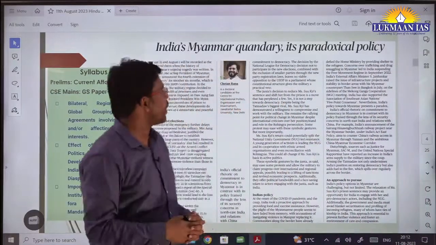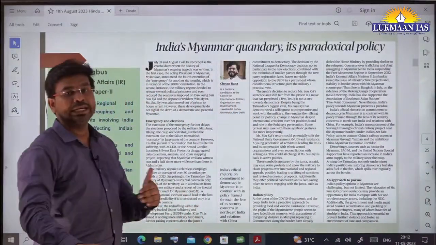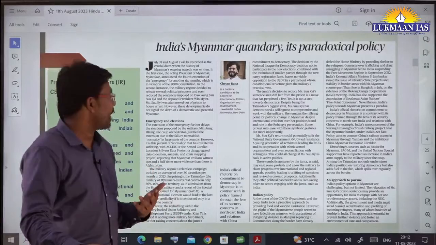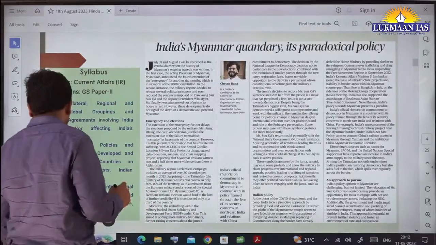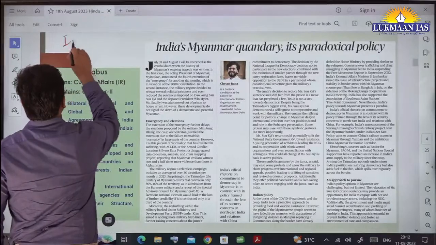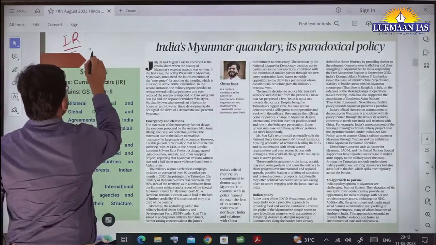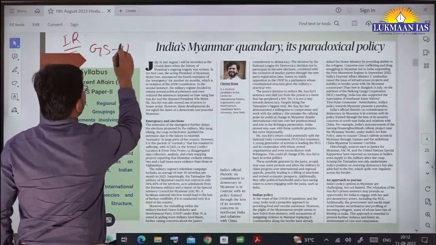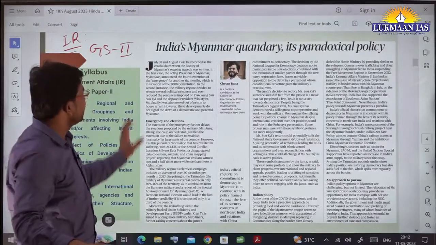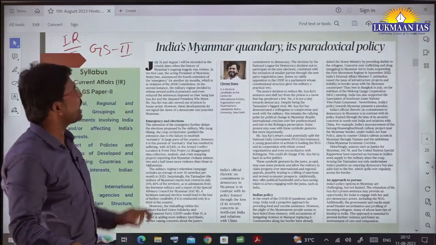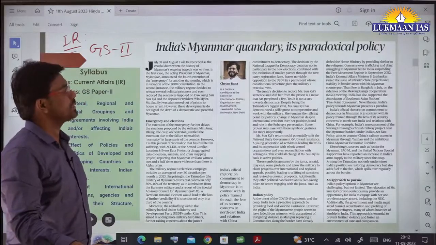This topic is about India's foreign policy with Myanmar. So this topic is important under international relations. It is important for international relations. So it's important for GS paper 2 of the mains exam. Alright. So it says India's Myanmar quandary, its paradoxical policy.